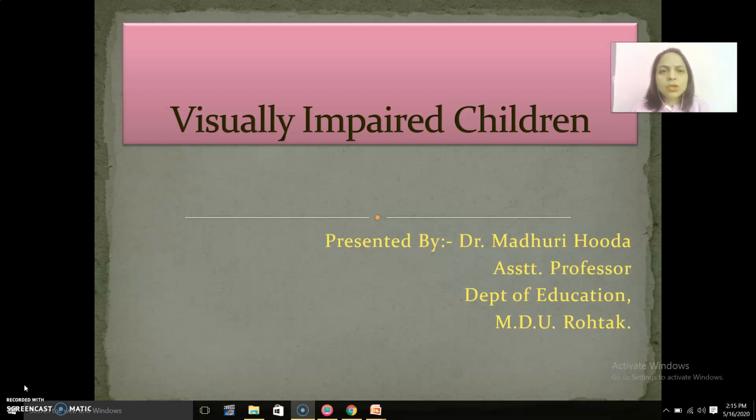Today we are going to discuss another type of disability, which is visual impairment. The learning outcomes of today's session are: you will be able to understand the meaning and concept of visual impairment. You will be able to know the causes of visual impairment. You will be able to understand the characteristics of visually impaired children. And you will be able to understand the educational programs for the visually impaired children.